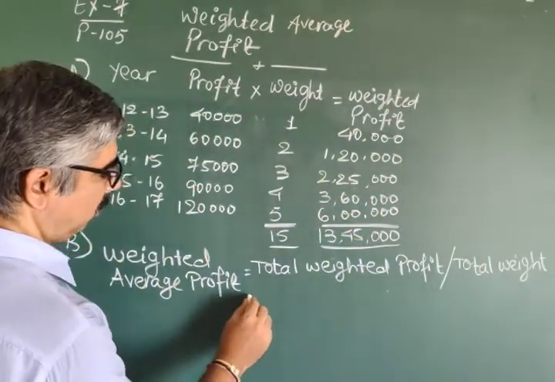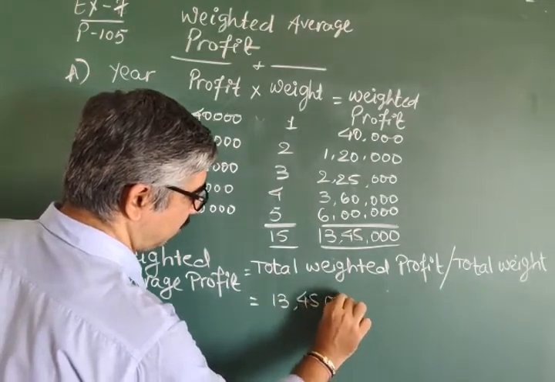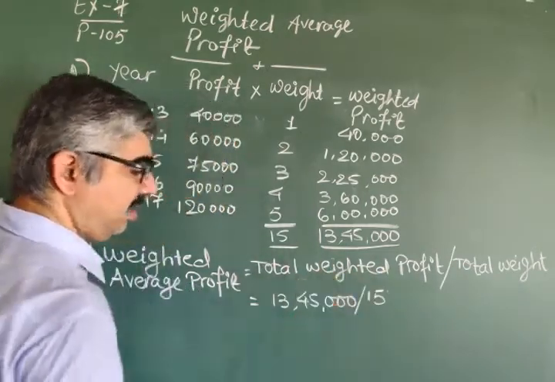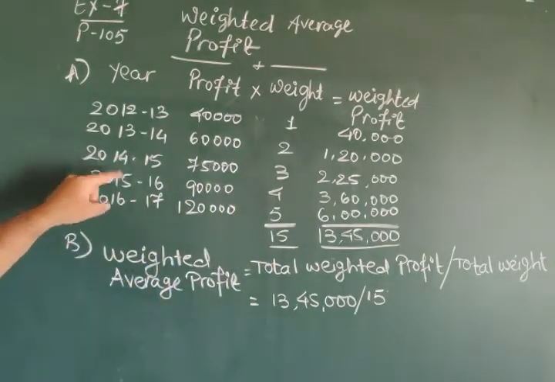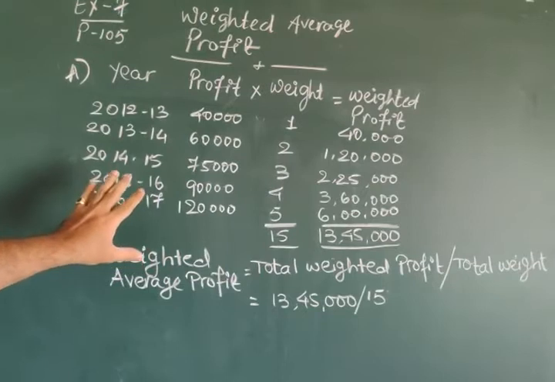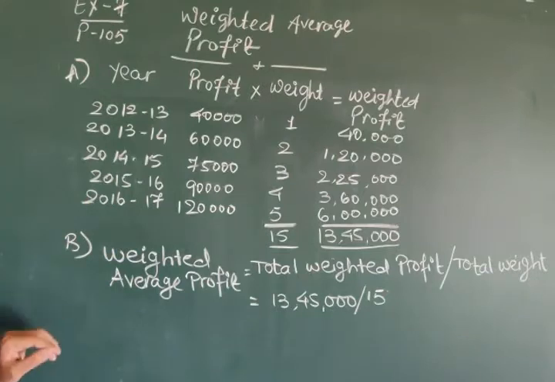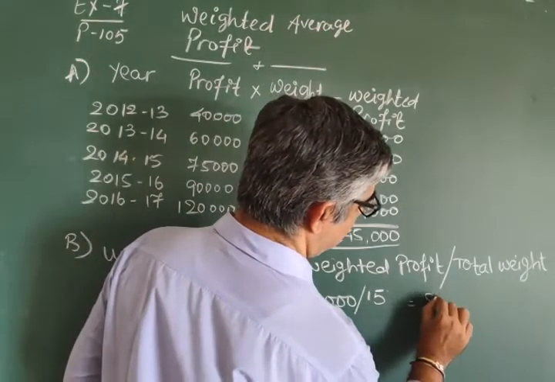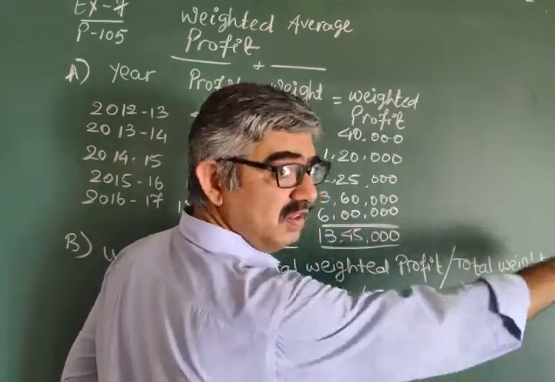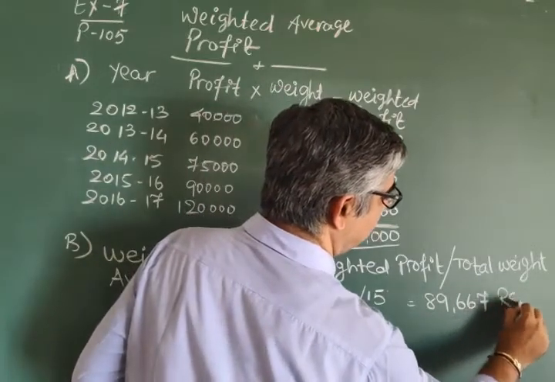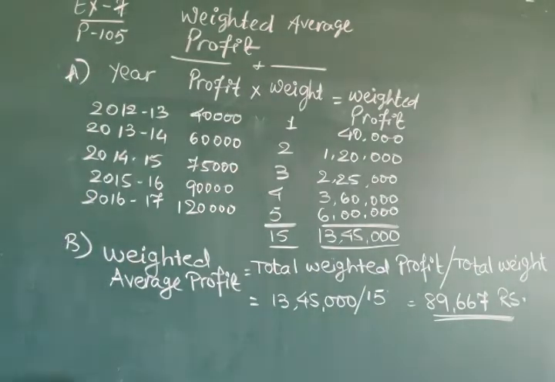Use your calculator properly. Divided by 15. They already asked this question in board. Yes, this question they already asked in board. So do take care. Here the answer is 89,667. 66.67. So directly you can consider 67. Okay.